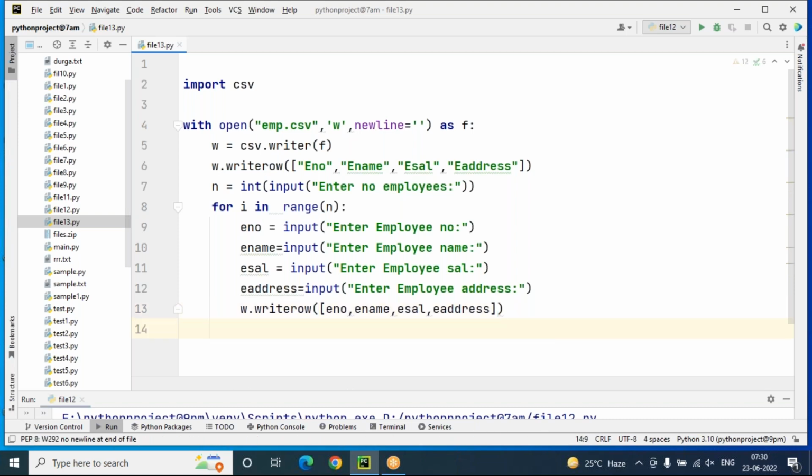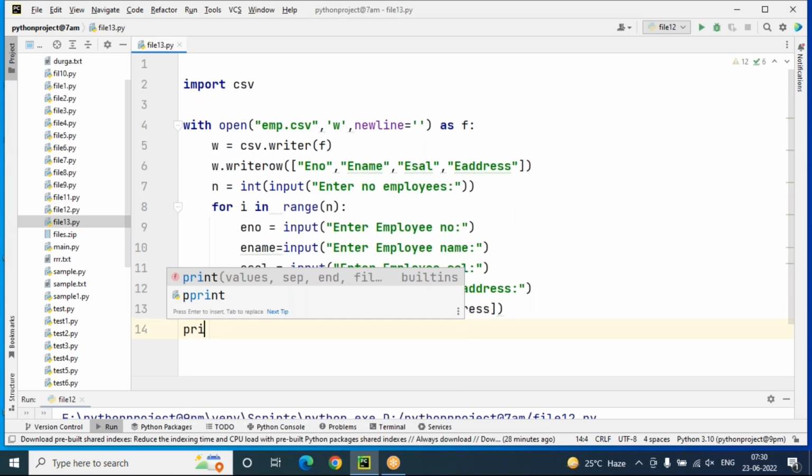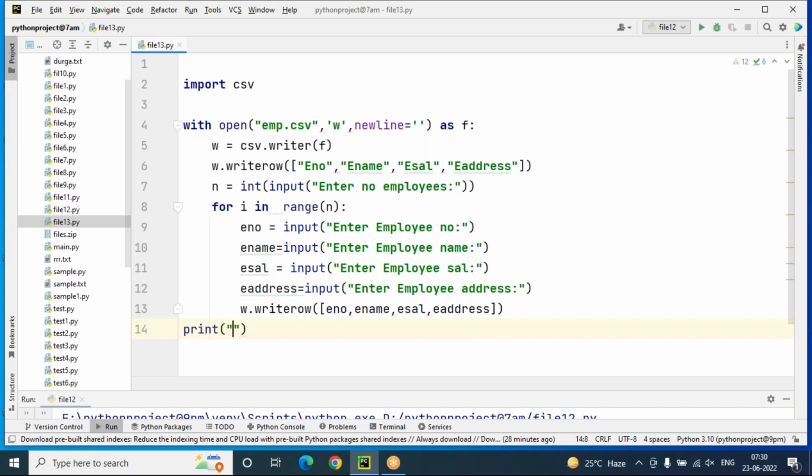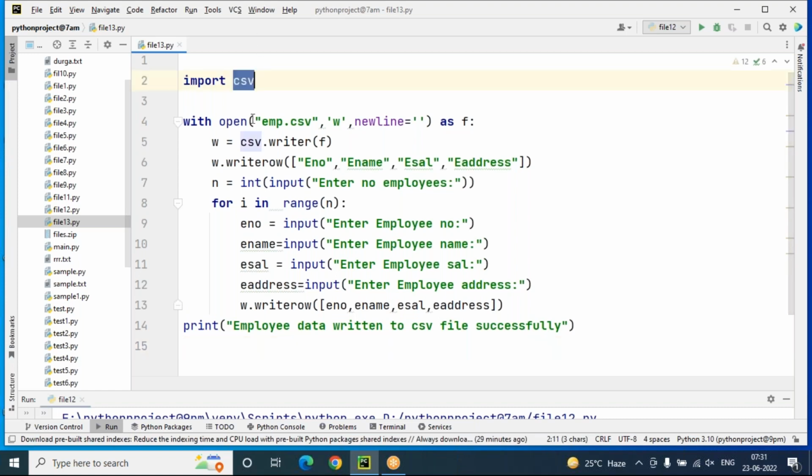Okay. And after completion of the with block, I have to say that employee data is written to the CSV file successfully, like this. Okay, import csv, with block, open emp.csv w newline as f.